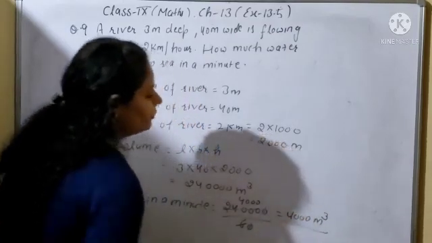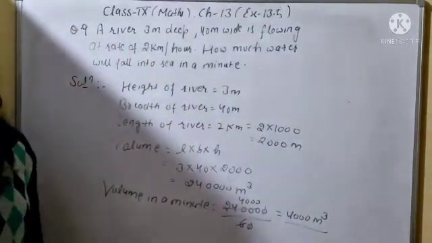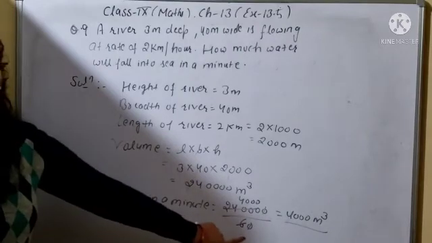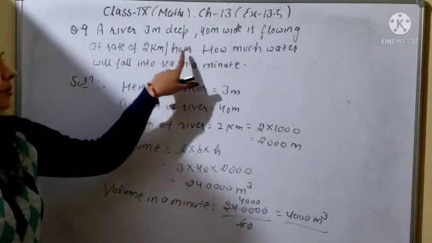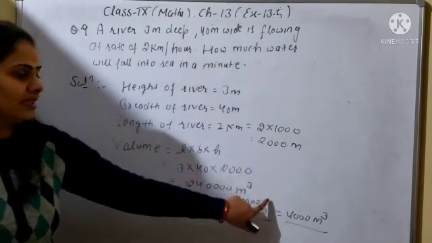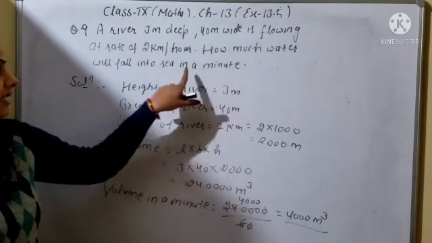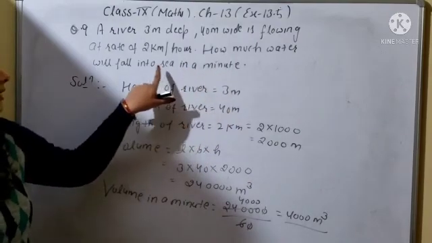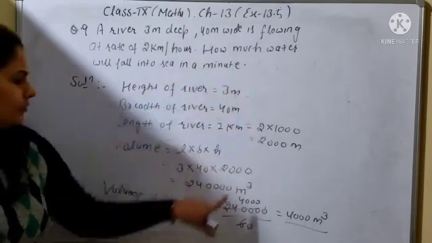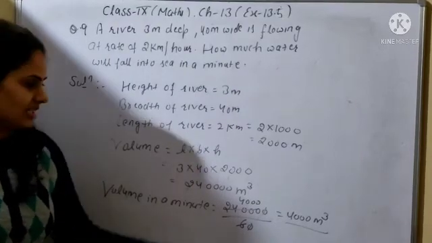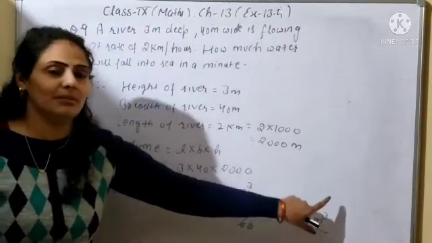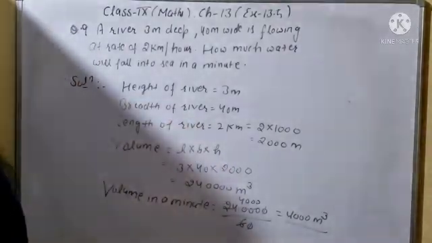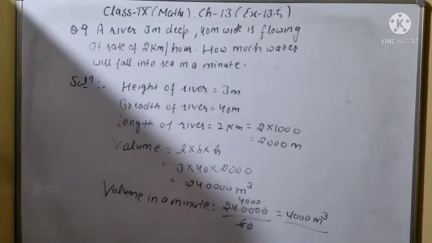So this one will be the volume in 1 minute. Okay. Why are you dividing it by 60? Because the speed of the river is given 2 kilometer per hour. So volume will also be in the hour, but you have to find out in the minute. So 1 hour is equal to 60 minutes. So you will divide it by 60 and convert it into minutes. So it will be 4000 meter cube per minute. Clear? So this one will be the volume of the river in a minute.